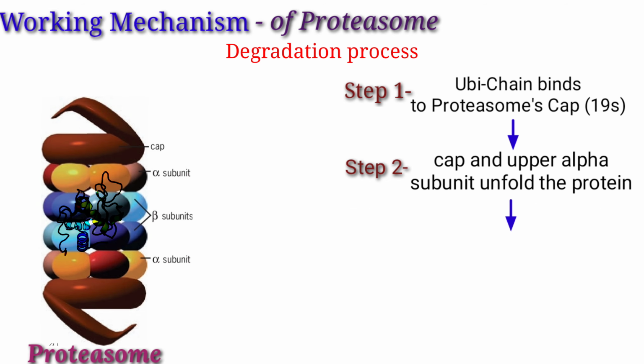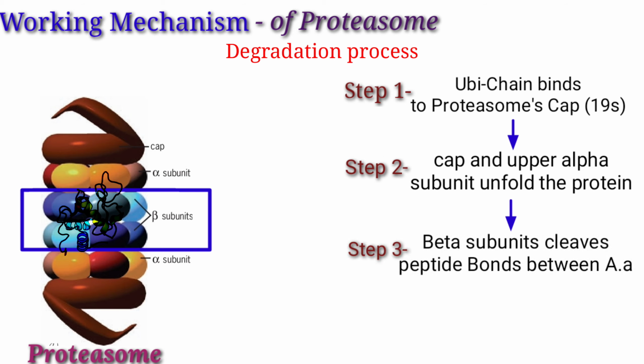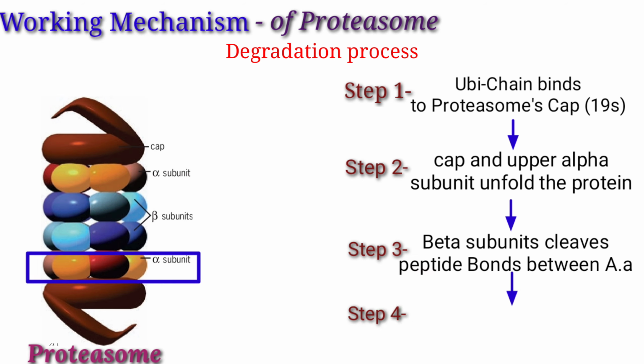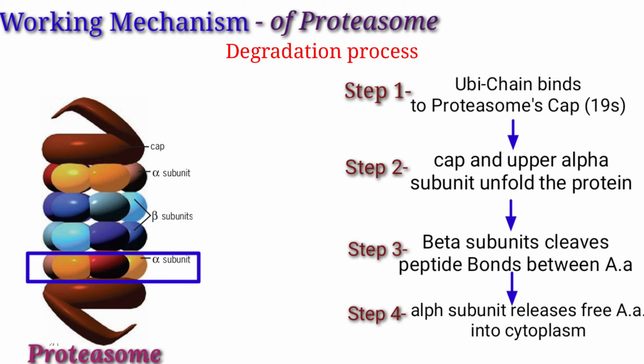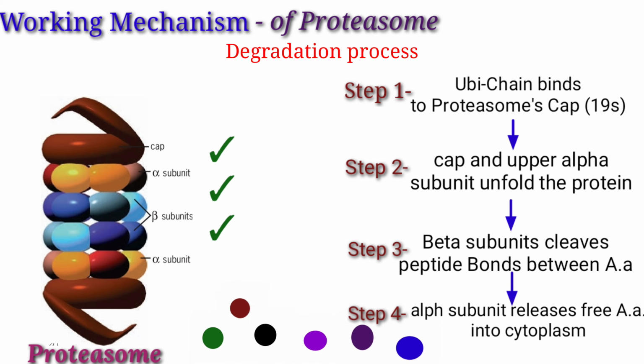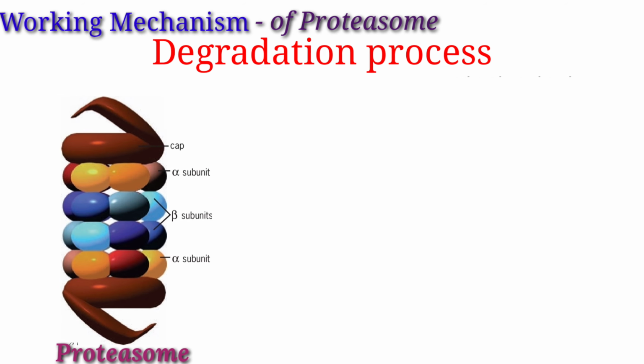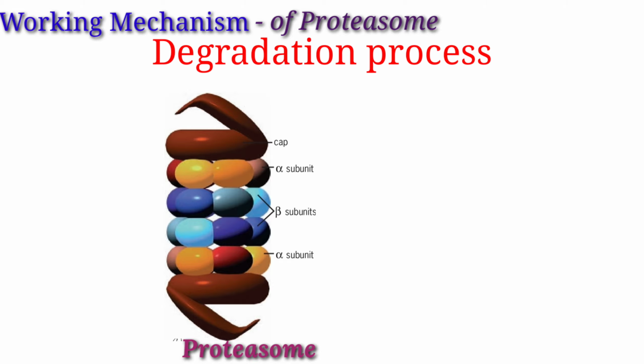After the job is done by the alpha subunit, the two beta subunits come into the picture, where they cleave the peptide bonds and separate all the amino acids present in that polypeptide chain. Finally, the lower alpha subunit at the bottom releases the separated amino acids into the cytoplasm, as that lower alpha subunit has a narrow cavity. So here we have seen how different subunits work together to degrade a protein, and the complex involved in this process is known as the proteasome complex for the protein degradation process.